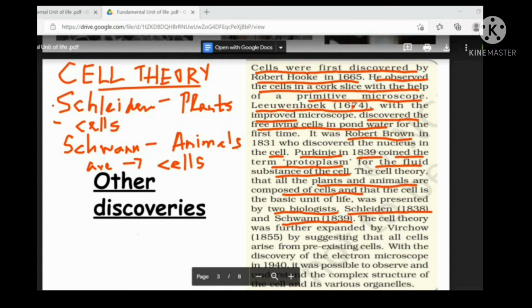This was their theory. Later the next scientist came. His name is Virchow, full name Rudolf Virchow. Rudolf Virchow in 1855 suggested that